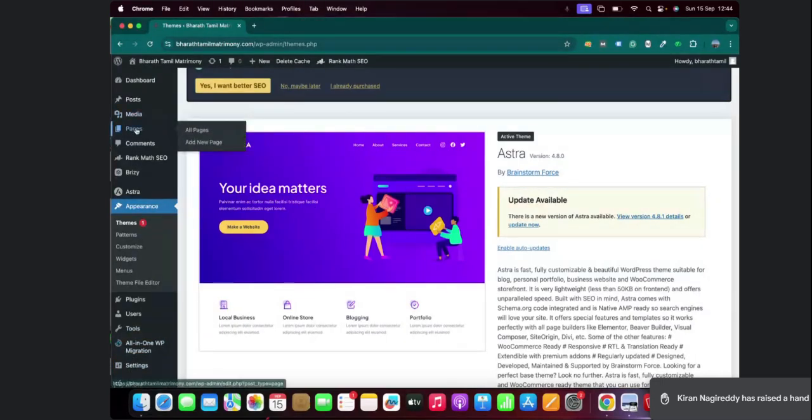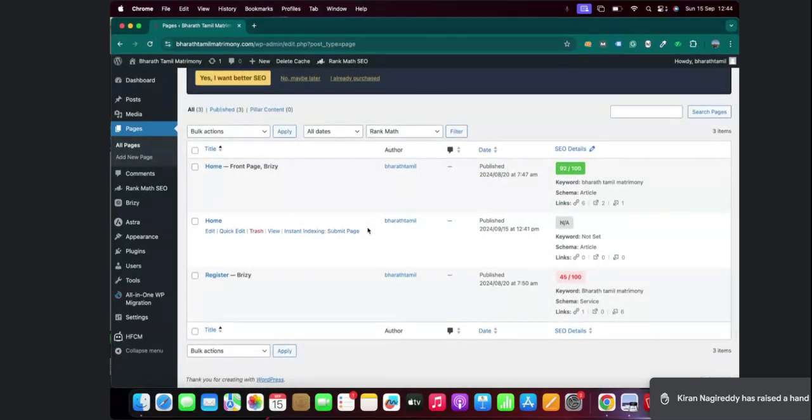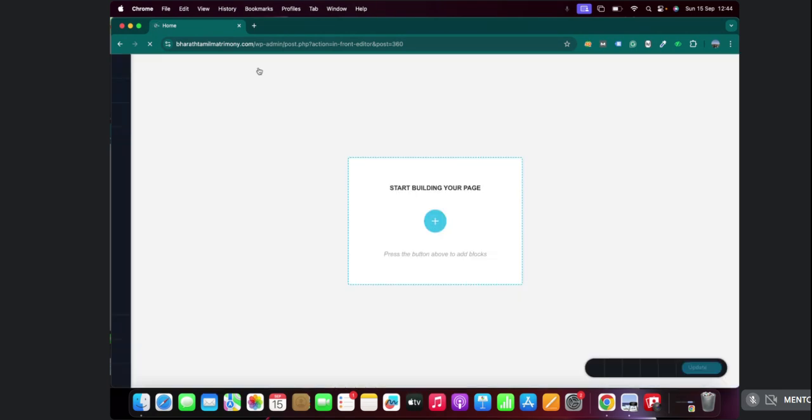Next, I have created a page also. Now I have to start designing the page. Again, it's very easy. I just created a page called home. I have to click on edit. Now here I have an option, edit with Brizy, because I'm using Brizy. If you are using Elementor, there is an option, edit with Elementor. So just click on it. It will take a while.